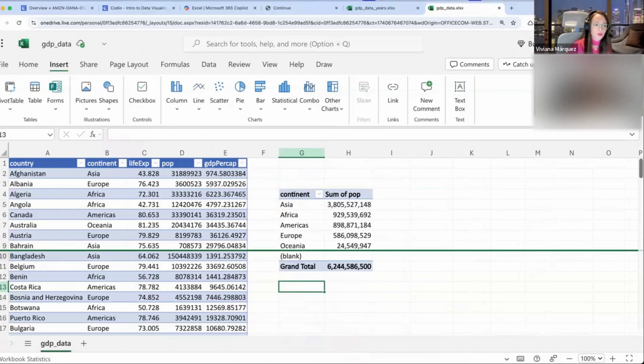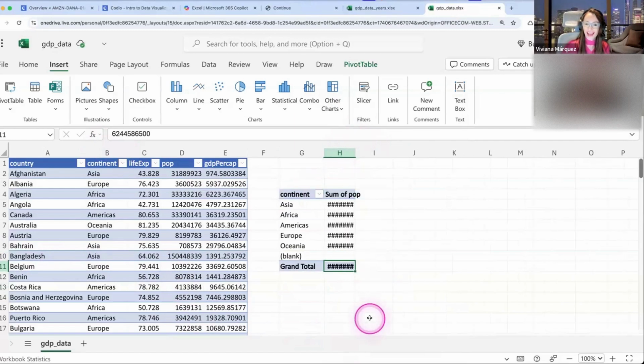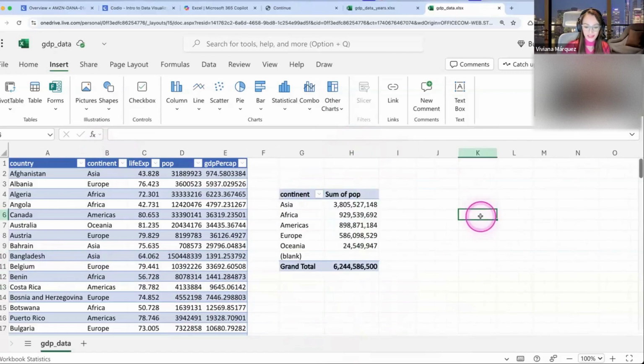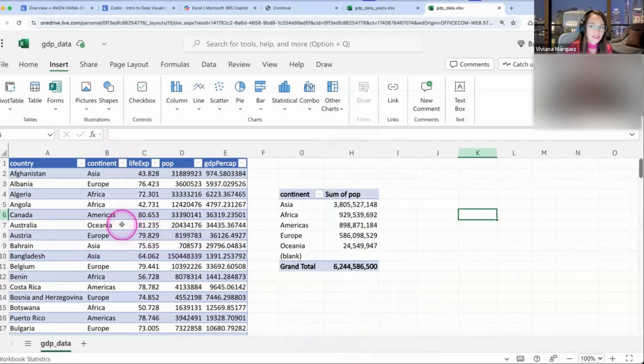If for the grand total you have hashtag, hashtag, hashtag, it's that your column is too small. Let me do it on mine. See, now I have the hashtags. So you just have to make this column wider and then you would see the number. I don't think this data is for 2019 because in 2012, I remember we were already at the 7 billion mark and here it's 6 billion. So I don't know, but for now, it's just an exercise in Excel, so it's fine.